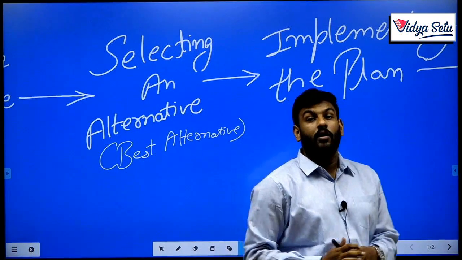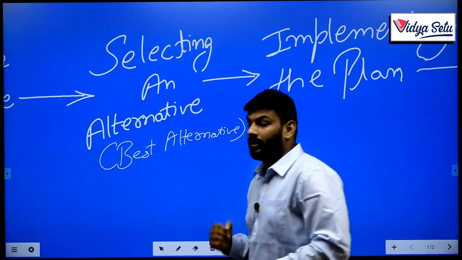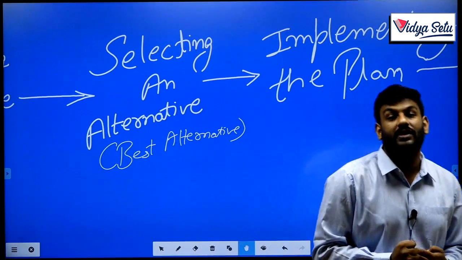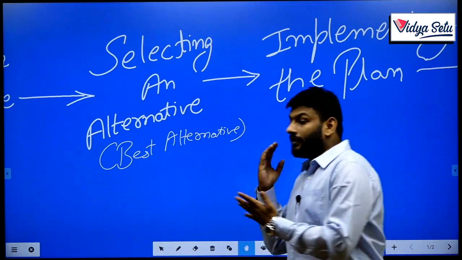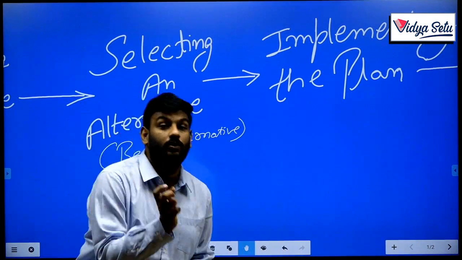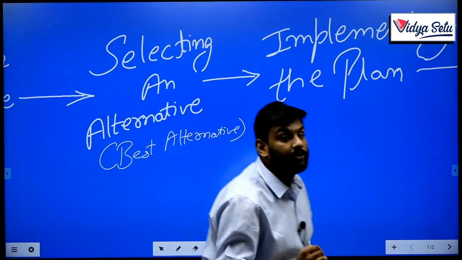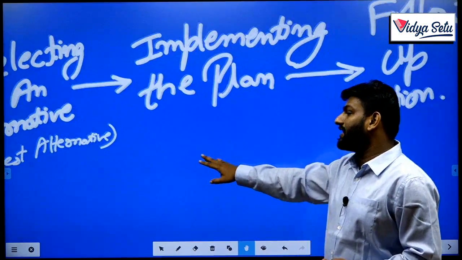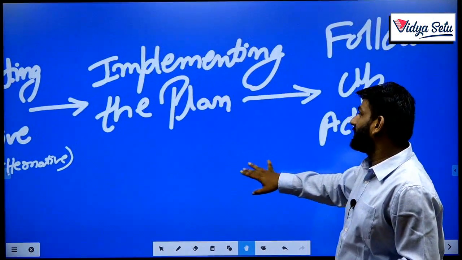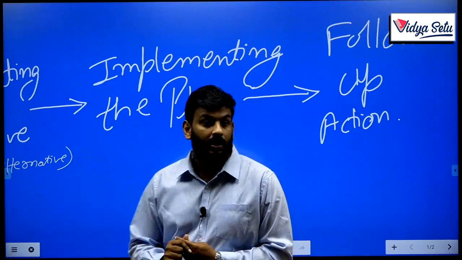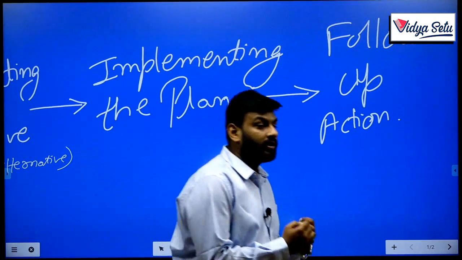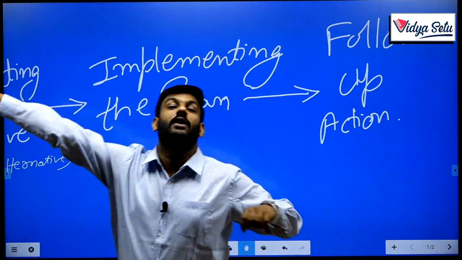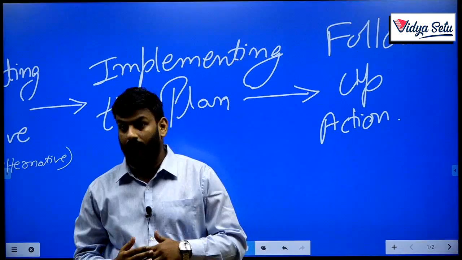Selecting an alternative. While evaluating each alternative's pros and cons, now it is up to you to decide which alternative is best for you, which is best suitable, and which gives the best utilization of resources. Then the next step is to implement the plan. Whenever you have selected your alternative, it's time to implement the plan you made at the time of setting the objective.